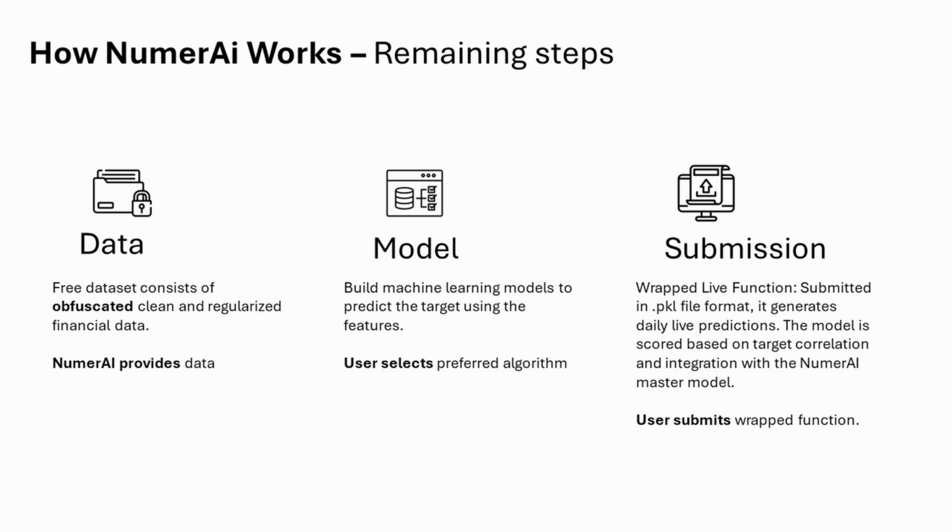Now, for the remaining steps, we looked at the data that's provided to us by NumerAI, ready to use. Your second step is you need to now construct your model. You need to predict the targets using the features, and users can choose their preferred algorithm. Then you will need to generate your prediction function, which is the deliverable that we'll be uploading into NumerAI. That's simply put a function that's wrapped in a pickle format, and it will allow you to upload a single file that will auto-generate live predictions. Then the model will be scored based on target correlation and its integration within NumerAI's meta model.